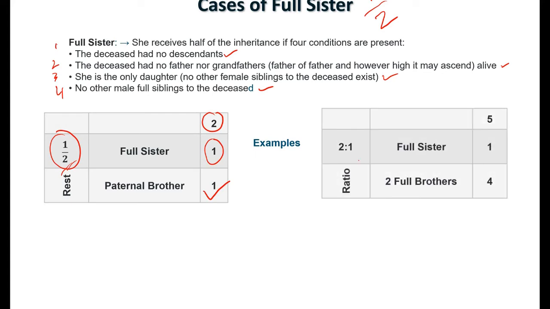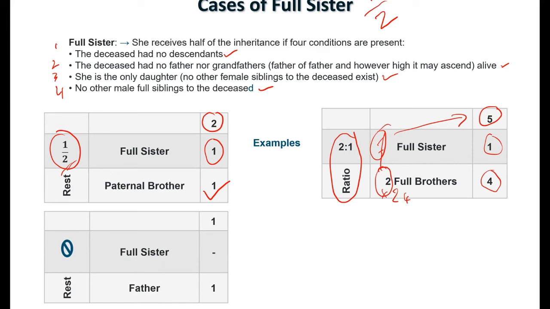Here we have full sister with 2 full brothers, so she's going to work out here with ratio 2 to 1. So 2 brothers are getting 2 each, which is 4, and she's getting 1 share. So the total share is going to be the total heads. Here, 2 times 2, which is 4, and then add 1 here. So the total is going to be 5.